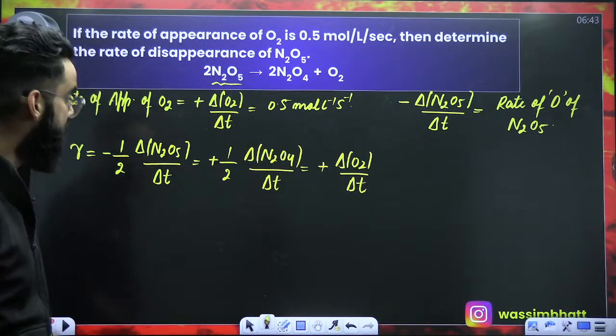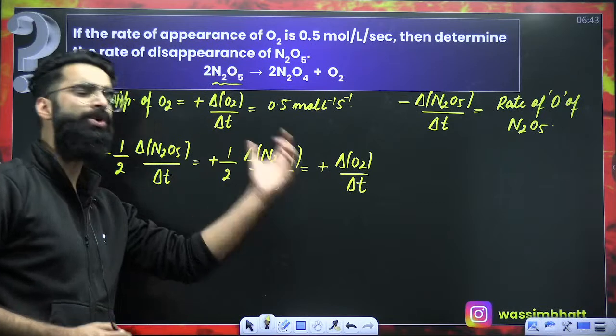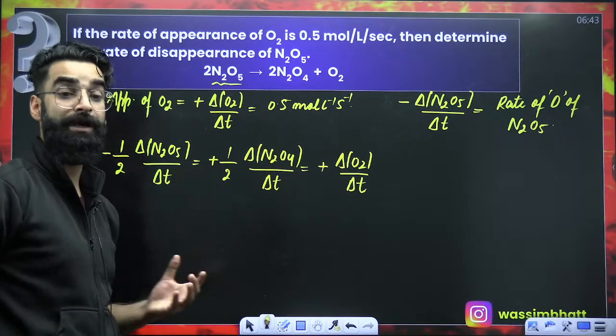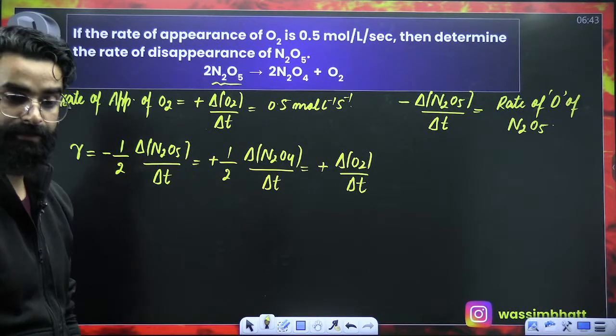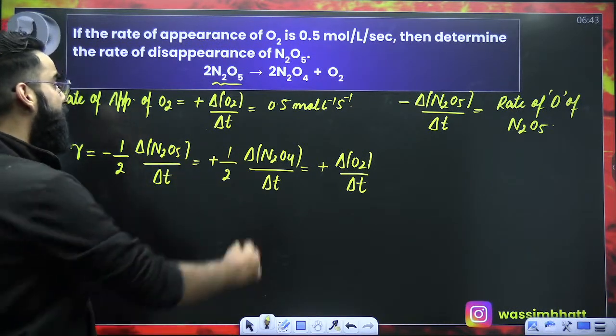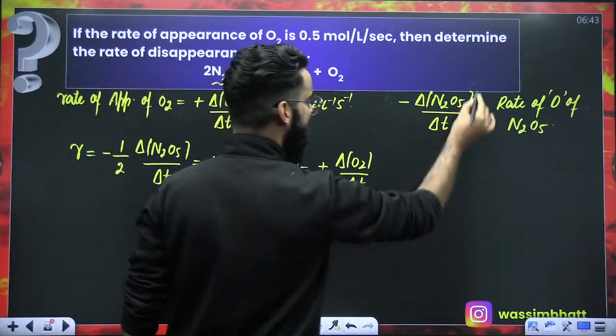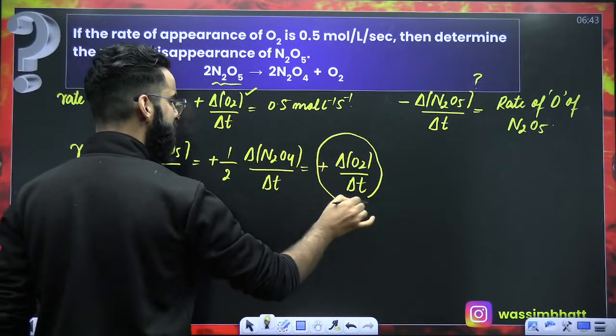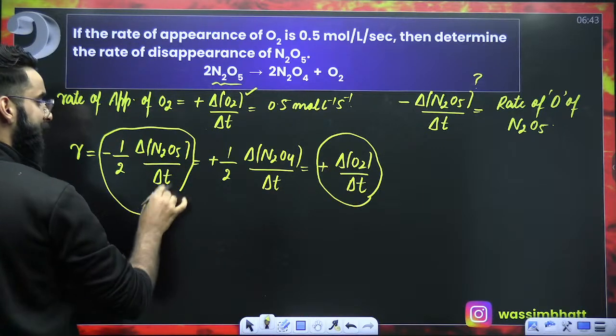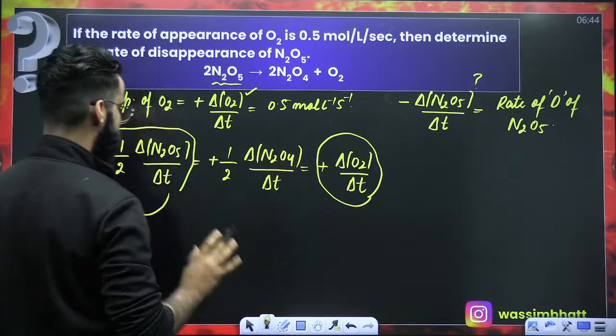Now, which two terms among these three am I going to take? The data for O2 is given, and the data for N2O5 is to be calculated. So I'm going to relate these two terms, nothing else.